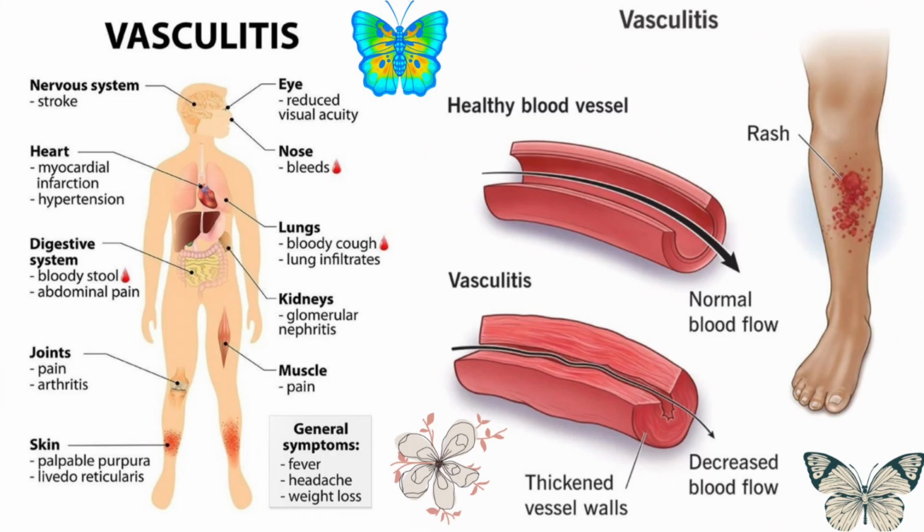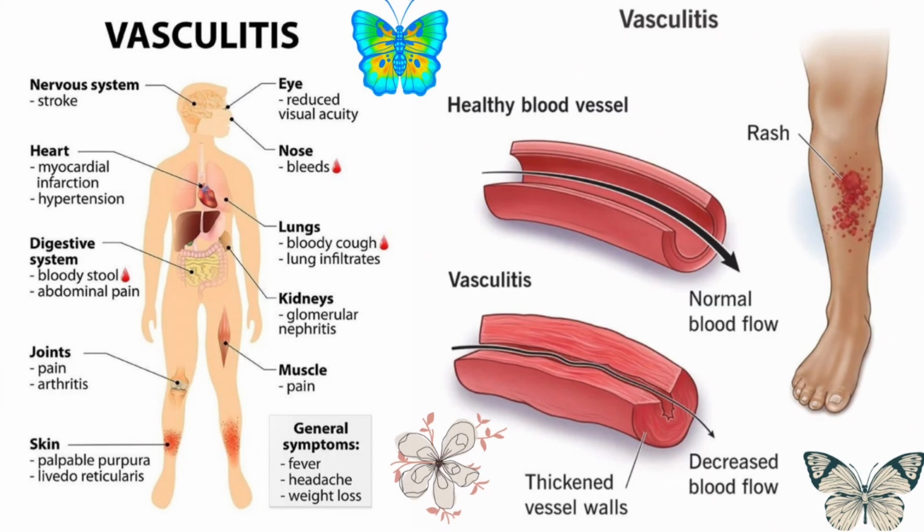Medium vessel involvement may produce livedo reticularis, a net-like pattern, or painful nodules on the legs. When nerves are affected, patients develop mononeuritis multiplex, asymmetric weakness or numbness due to ischemia of peripheral nerves. Kidney involvement produces blood in urine, proteinuria, and rising creatinine, a sign of glomerulonephritis. Pulmonary involvement leads to cough, breathlessness, and sometimes hemoptysis from pulmonary capillaritis.